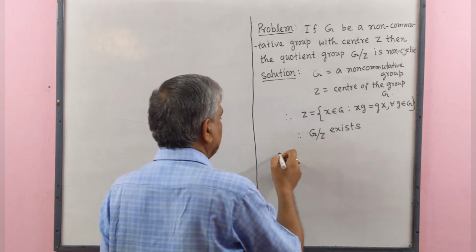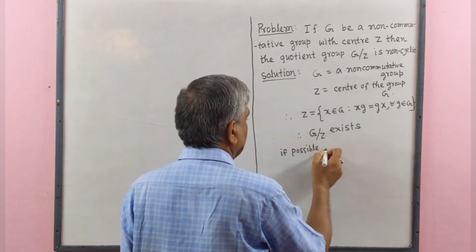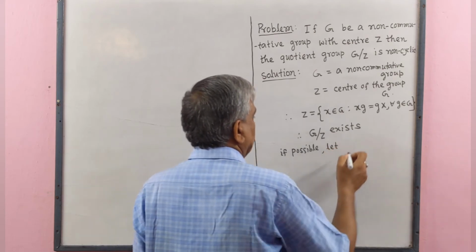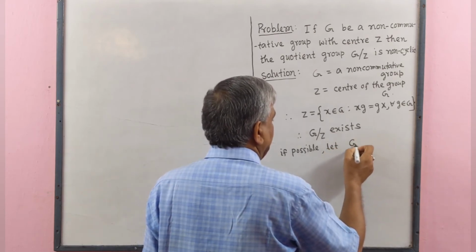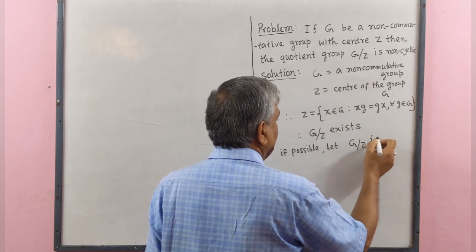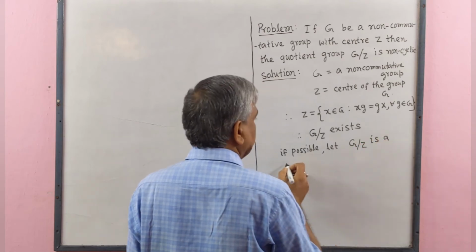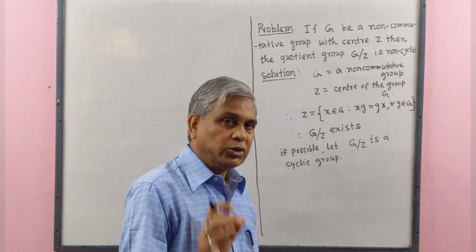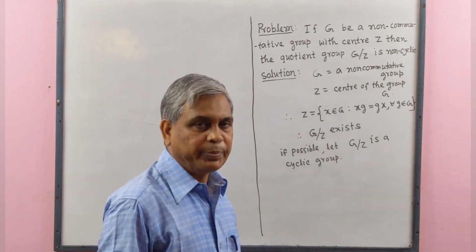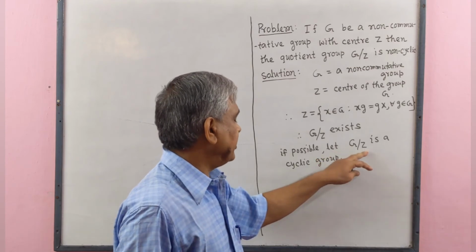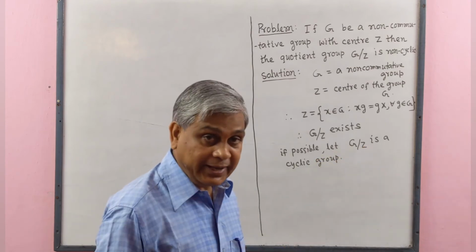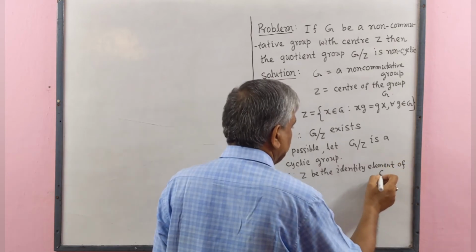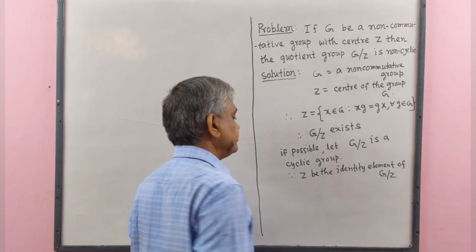If possible, let G by Z is a cyclic group. Since we know that in a quotient group G by Z, Z be the identity element of quotient group G by Z.